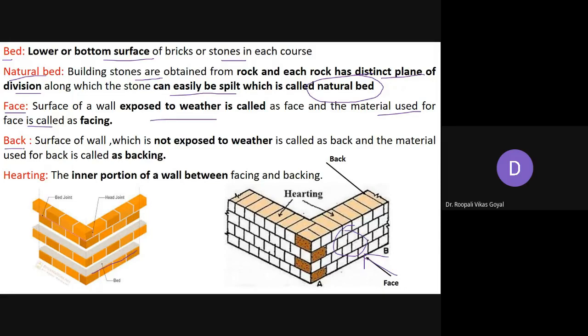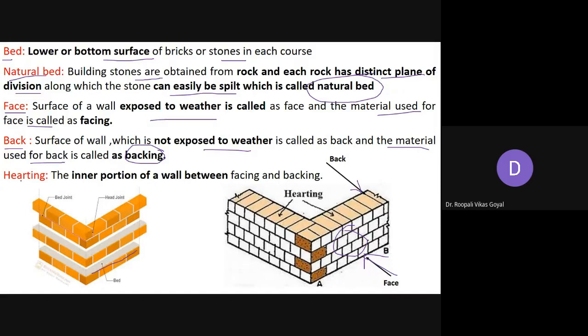Then next is back. So the surface of the wall which is not exposed to weather, because आपके घर के अंदर है, okay? So this will be inside your house, that is not exposed to weather. So the inside of your house, whatever wall is there, is called back. And the material which is used for construction of the back is called backing. Okay, so face is exposed, back is not exposed to weather.